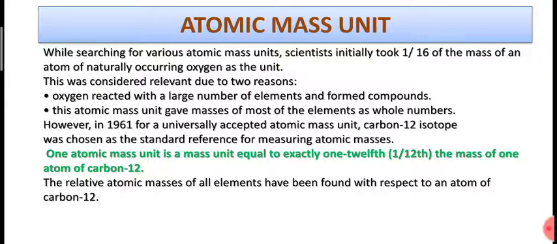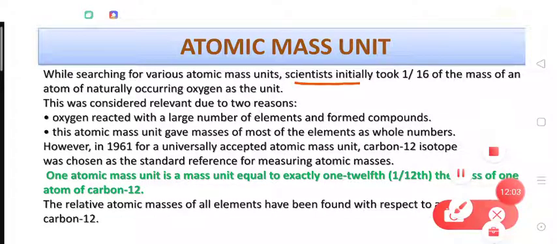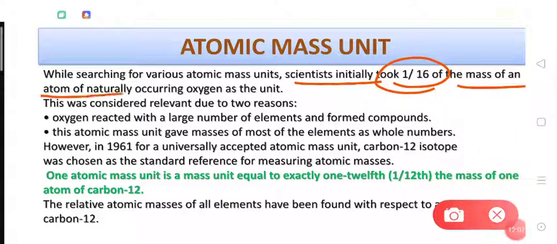We have understood. Now let's look at the notes given here. What is written: while searching for various atomic mass units, scientists initially took 1/16 the mass of an atom of naturally occurring oxygen as the unit. And what was the benefit of this?